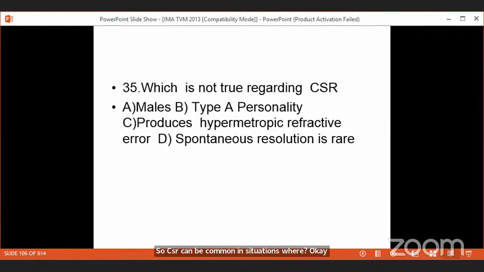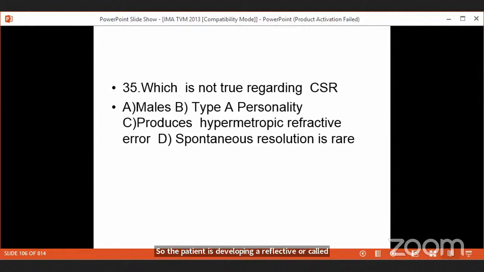So one of that is pregnancy. Another is patients with type A personality. Third is males, young males. So what will happen is only the macula comes forward. The retina in the region of the macula comes forward. So the ray of light which was initially falling on the macula is now falling behind the retina, correct? Because the retina has come forward. So the patient is developing a refractive error called hypermetropia.